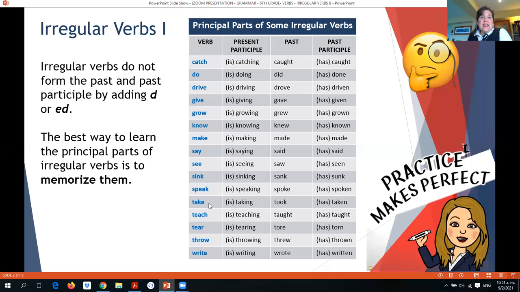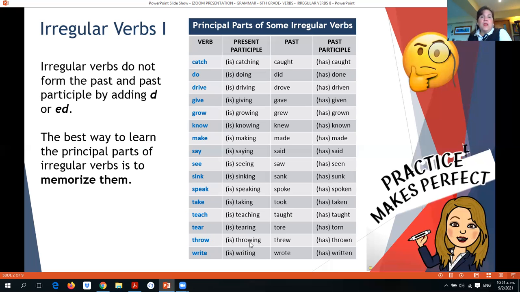For the verb take, taking in the present participle, took in the past, and taken for the past participle. The verb teach, teaching in the present participle, taught in the past, and taught also for the past participle. Tear is tearing in the present participle, tore in the past, and torn in the past participle.